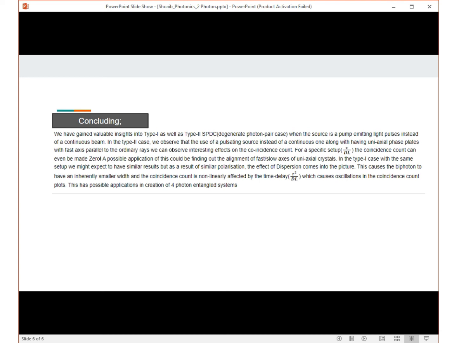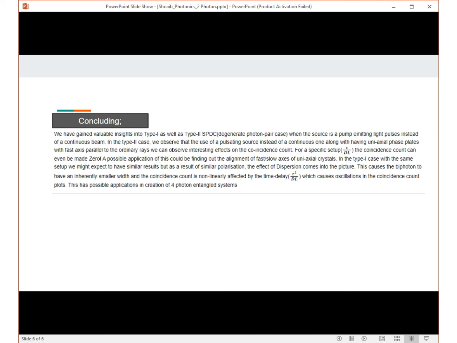In the type 2 case, we observed that with the use of a pulsating source instead of a continuous one, along with a uniaxial faceplate with fast axis parallel to the ordinary rays, we can observe interesting effects on the coincidence count. For a specific setup, which is a specific value of tau by dL, the coincidence count can even be made zero.